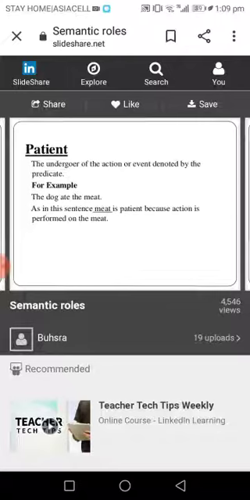Here the dog is the subject, ate the verb, and the meat the object. But if I analyze it, the dog is the agent who performs the action, ate is the verb, while the meat refers to the patient or the theme, denoted by the predicate, which is affected by the dog.